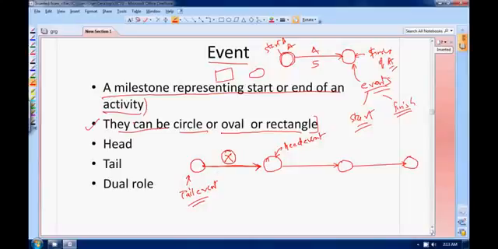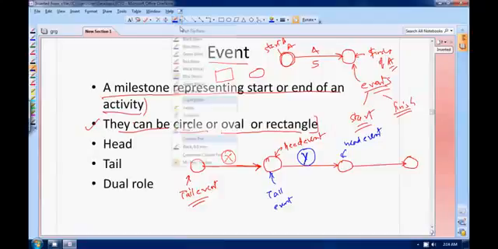For this activity X. Now suppose I am talking about this activity Y. For this activity Y, this is your tail event, and this one is your head event. Are you able to understand head and tail events? For the activity, it is defined.